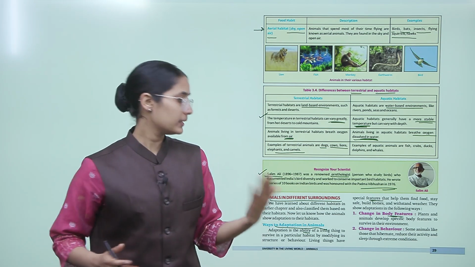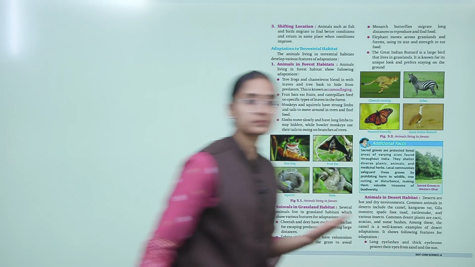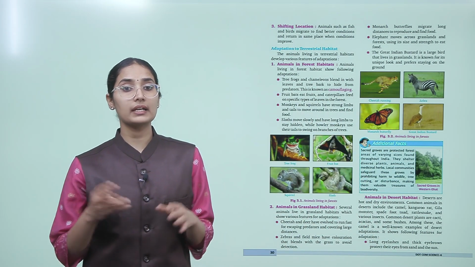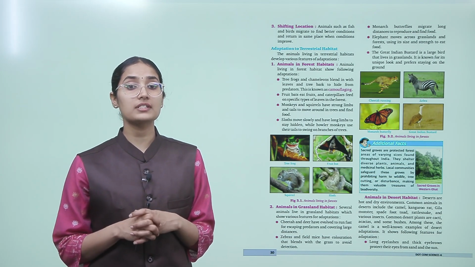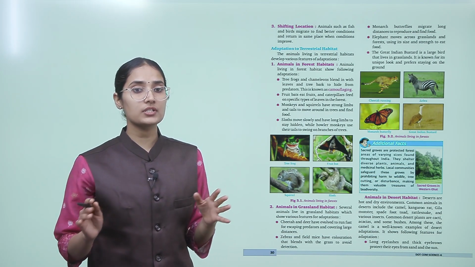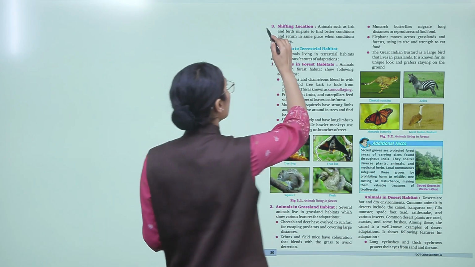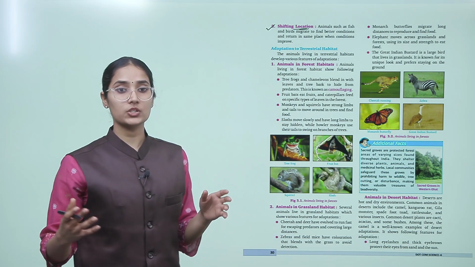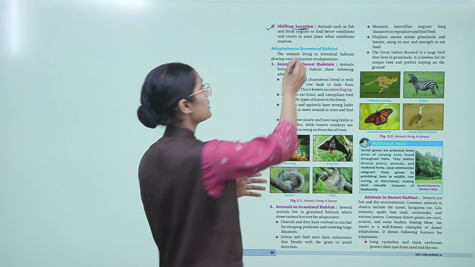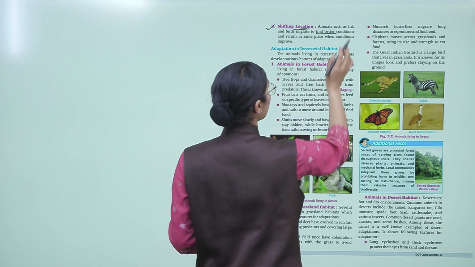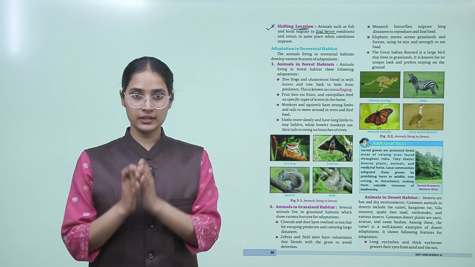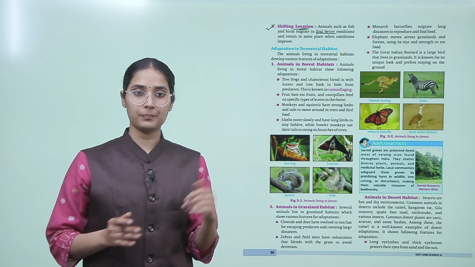Now let's go to the next page. Shifting location. Animals such as fish and birds migrate to find better conditions and return to the same place when conditions improve. So they also shift location. This is also a kind of adaptation. They are migrating to another place for better food, better conditions, and when the conditions improve in their home place, they come back.